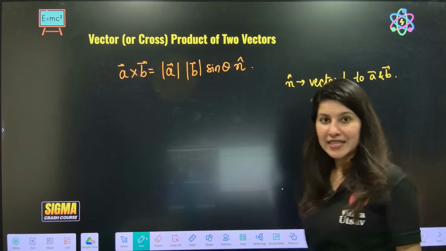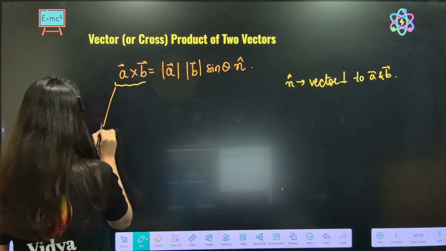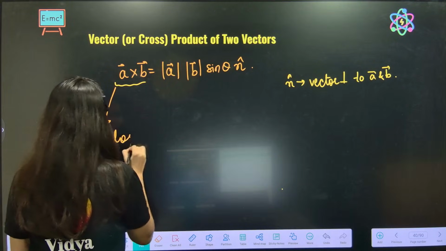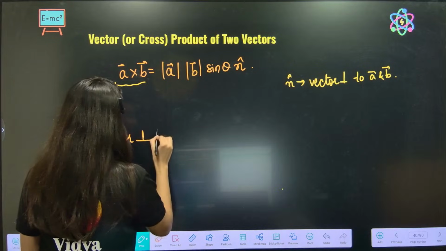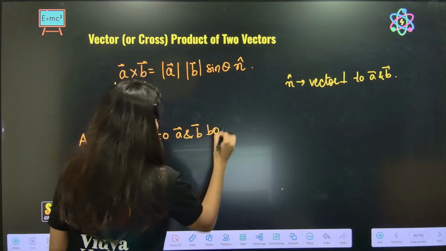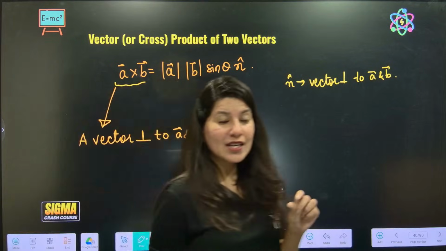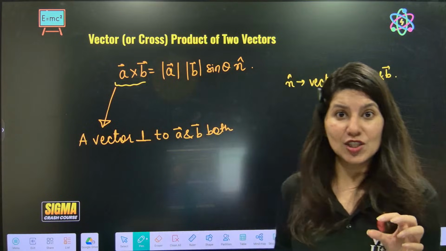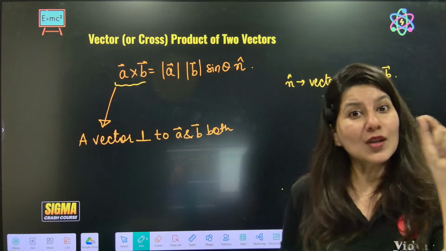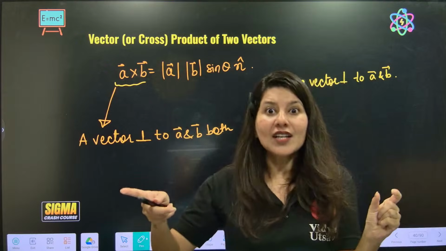Okay. Basically, A cross B is representing a vector which is perpendicular to A and B both. And which is very important. Let's understand this. Just like I told you, there are some questions dedicated to theorem in plane. You should be able to write a vector which is coplanar with other two vectors.